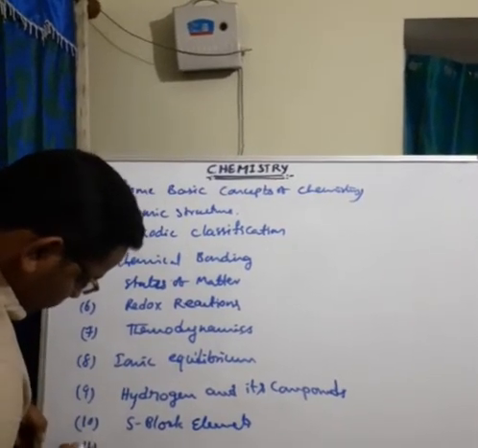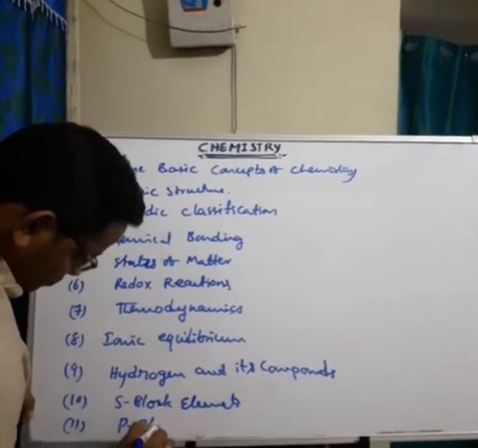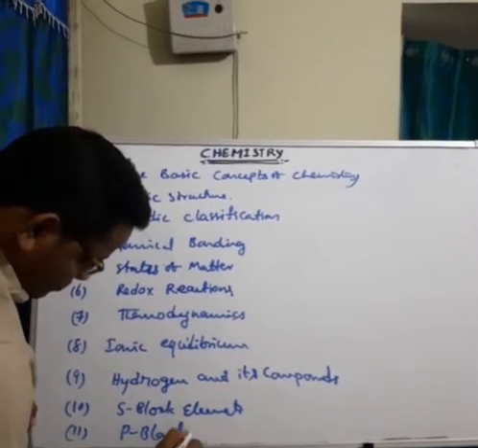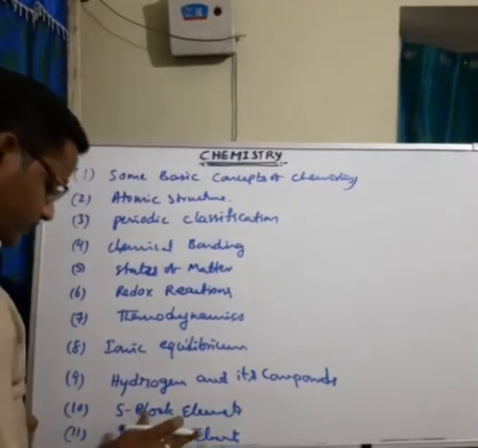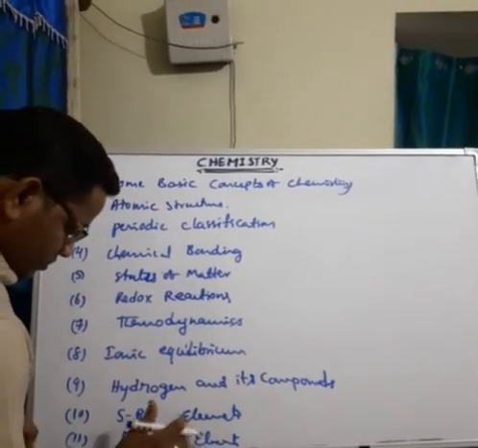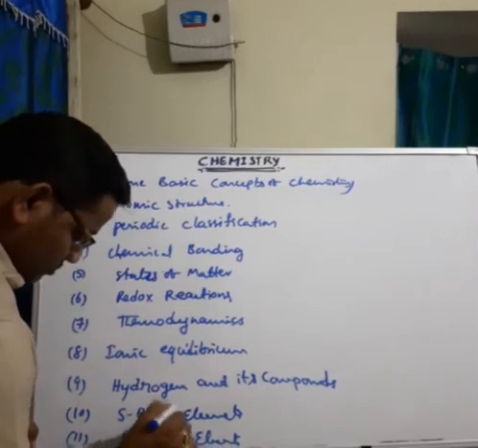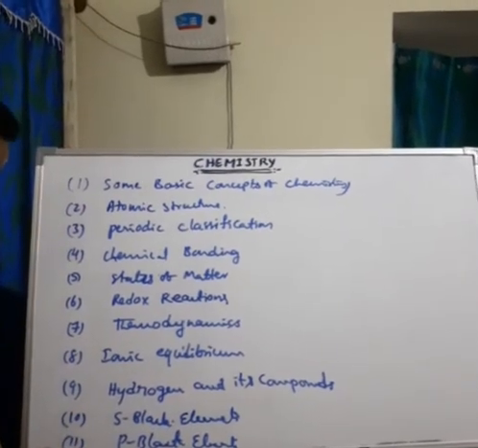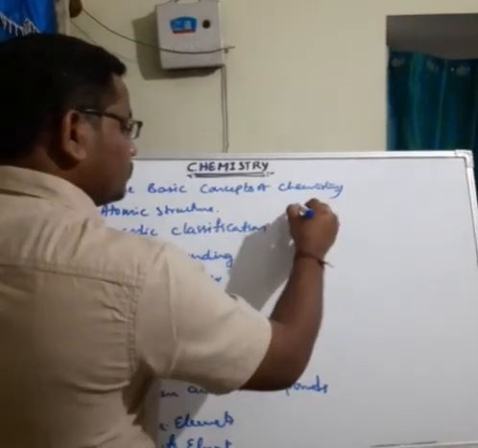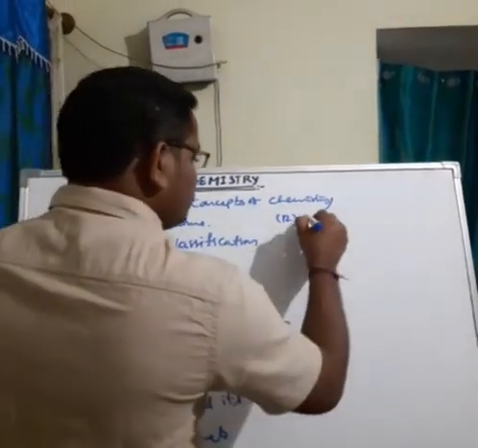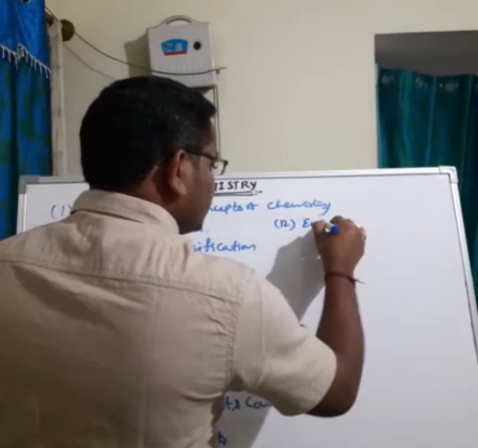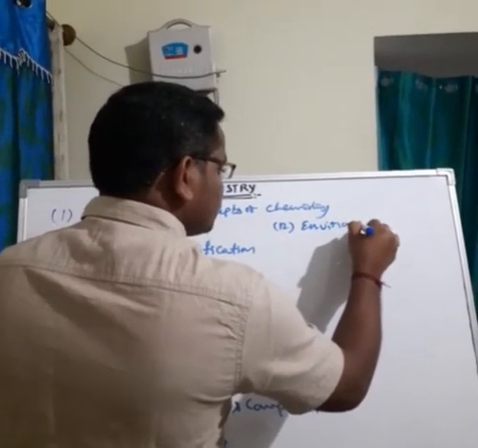Then 11th one is P block elements. The S block elements and the P block elements. Next, 12th one is environmental chemistry.